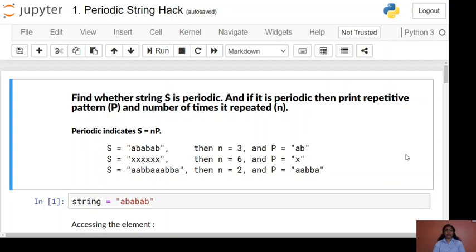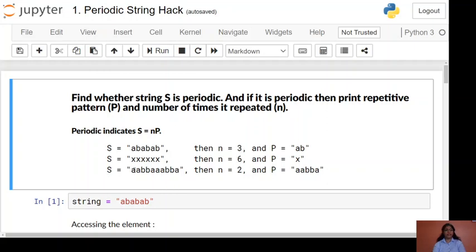Here we present one hack where the problem statement is to find whether the string is periodic, and if it is periodic then print the repetitive pattern, that is P, and the number of times it is repeated, that is N. Here are some examples of periodic strings. S is ABABAB. Here the pattern is AB and it is repeating 3 times. Then we have another string, XXXXXX. The pattern is X and it is repeating 6 times.